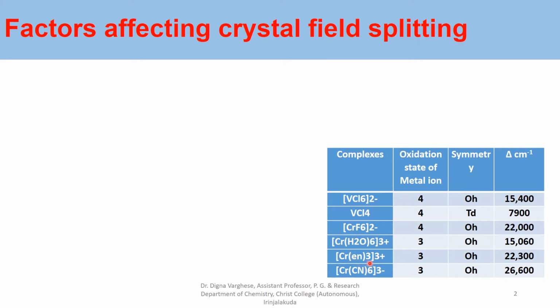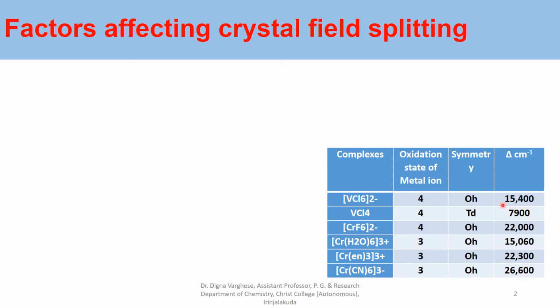It is ethylenediamine ligand, and its oxidation state is 3 plus, symmetry is octahedral, its value is 22,300 centimeter inverse. For the same metal ion, the ligand is different here, that is cyanide ion, octahedral symmetry with oxidation state 3 plus, and its delta value is 26,600 centimeter inverse.